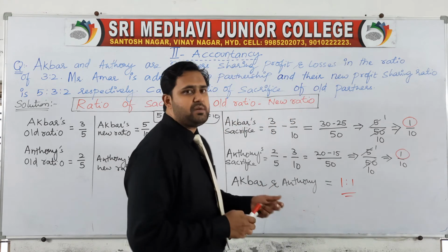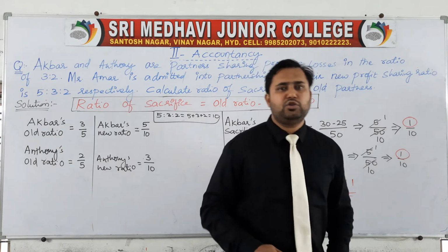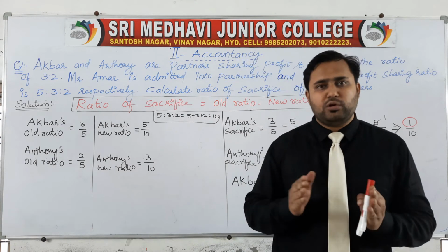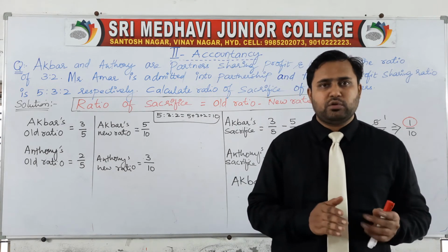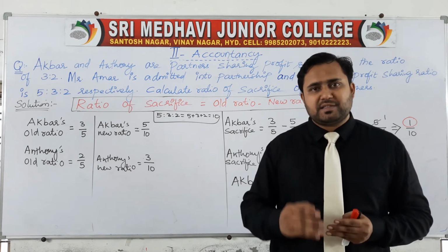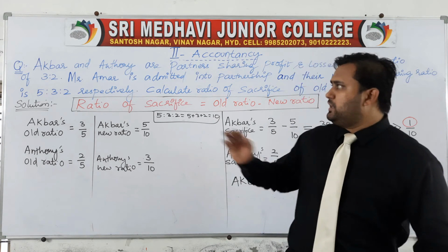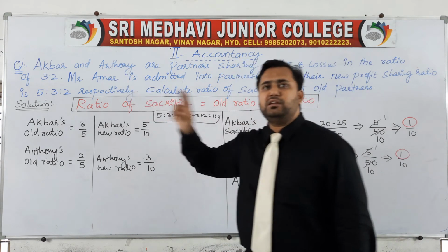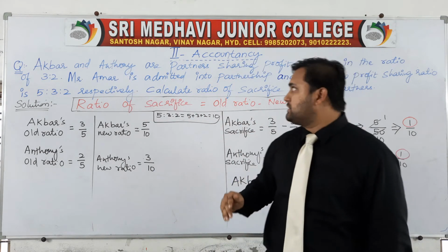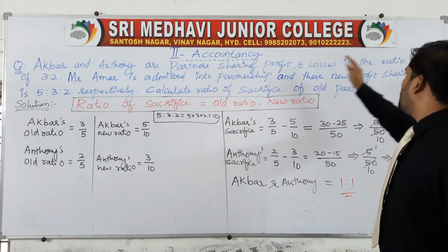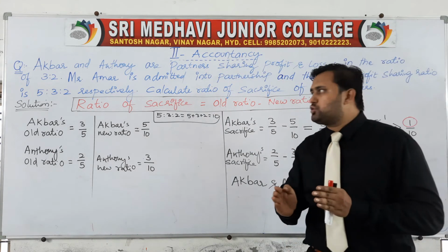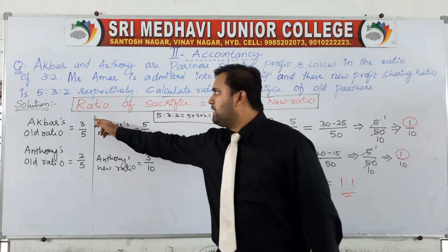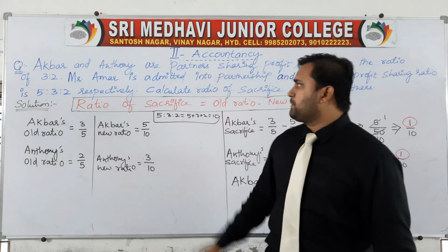So in this type of question, it gives you the details about the old ratio and new ratio, and we have to find out the sacrificing ratio. Akbar and Anthony are two partners sharing profit and losses in the ratio of 3:2, which is 3/5 and 2/5.